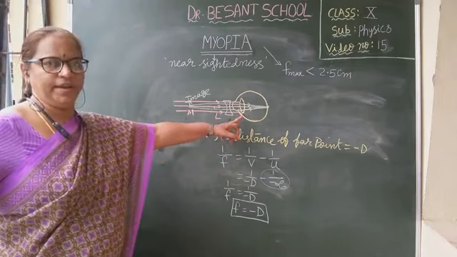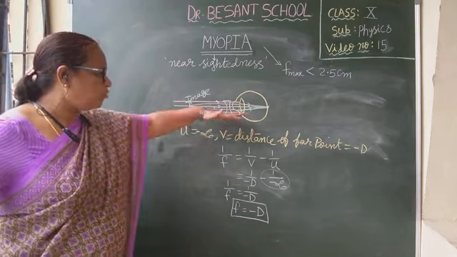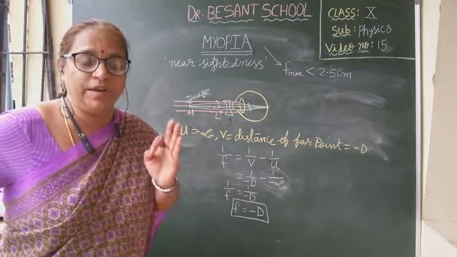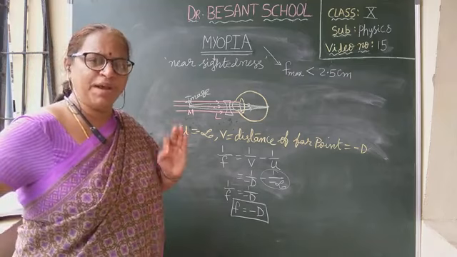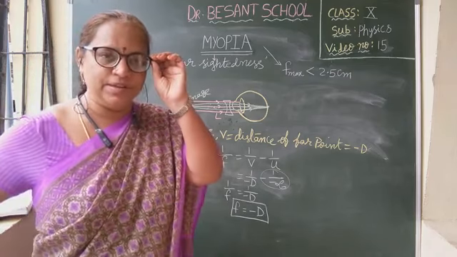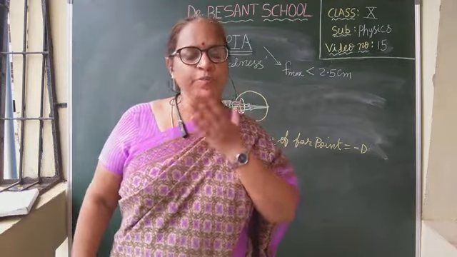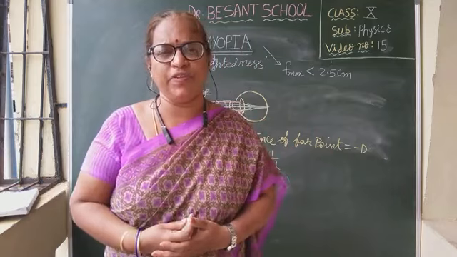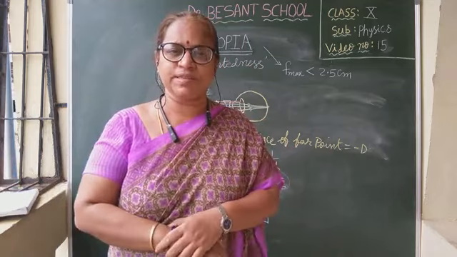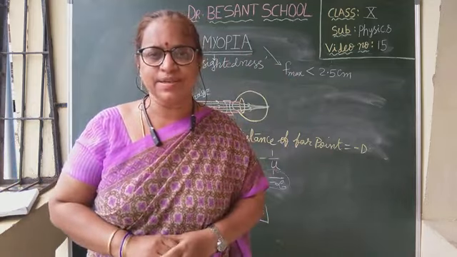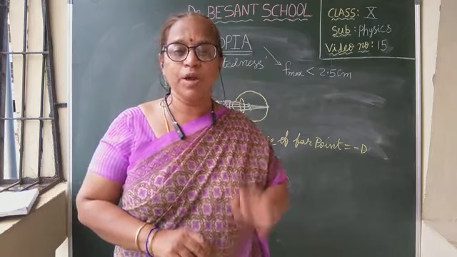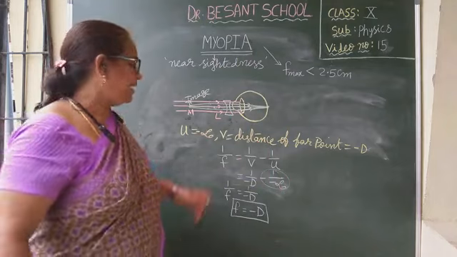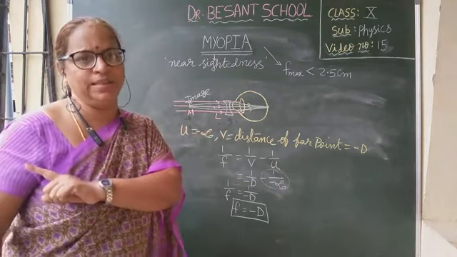What is D? The distance of the far point. From the lens to this far point, how much distance is there? That will be found by the doctor when you go to the doctor. Will every myopic person use the same specs? I am having myopia. Many of you also have myopia. Can all use the same specs? Can we interchange and use the specs? No, it is not possible, because this far point is not the same for all myopic persons. It changes from one person to another.